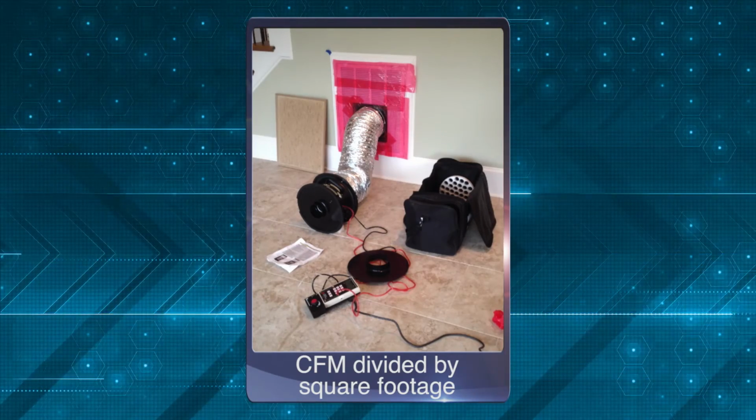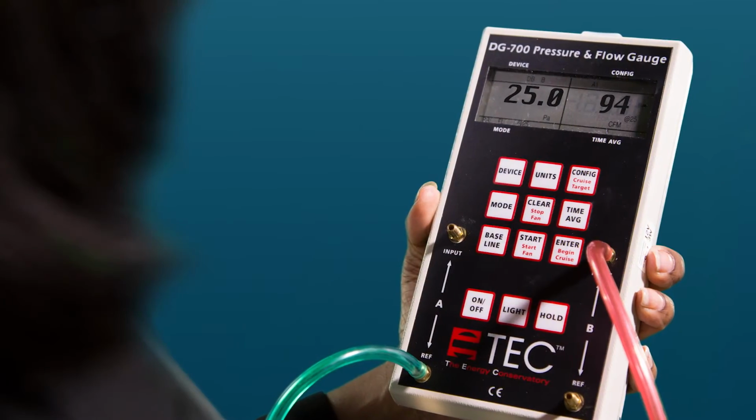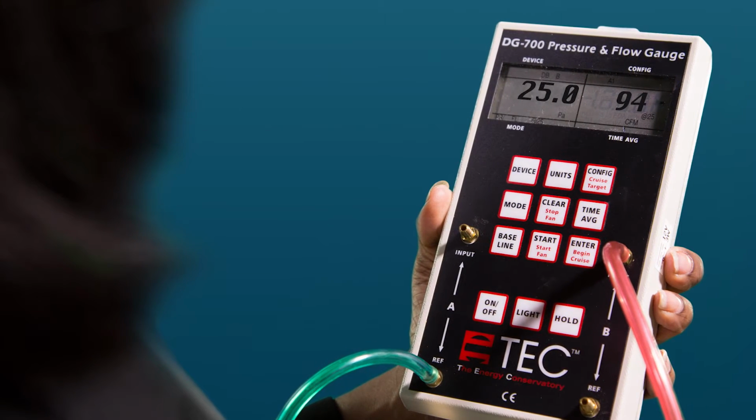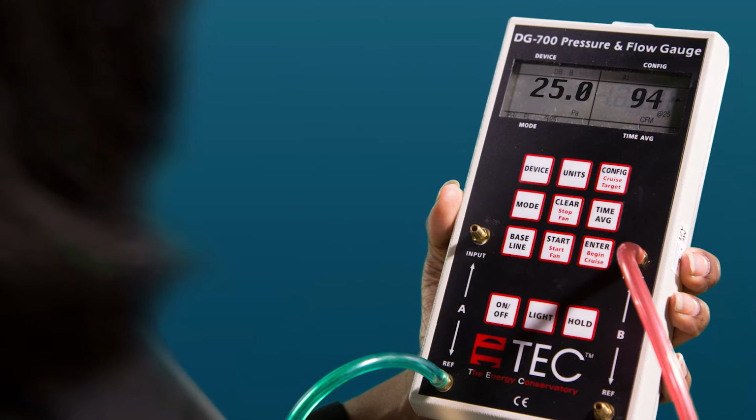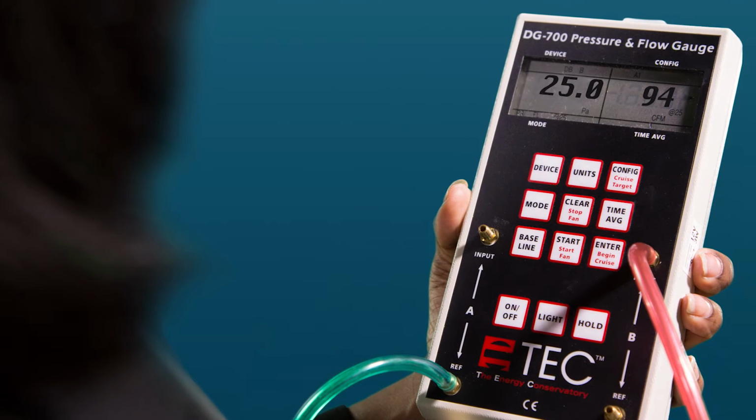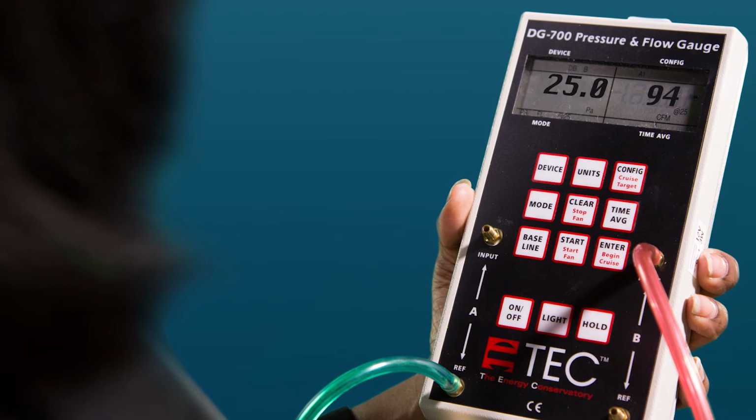Let's look at an example. Let's say you're testing a duct system that's serving 1,800 square feet of the second floor of a home. You've run a test and your manometer is giving you a reading of 94 CFM. Divide that number 94 by 1,800, the square feet being served, multiply that by 100, and you have 5.2% duct leakage. Remember that every system in the home should be tested. It's not uncommon to have 3 systems in a 3-story house.